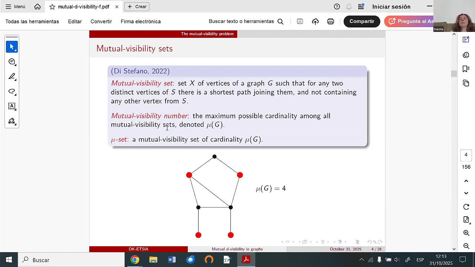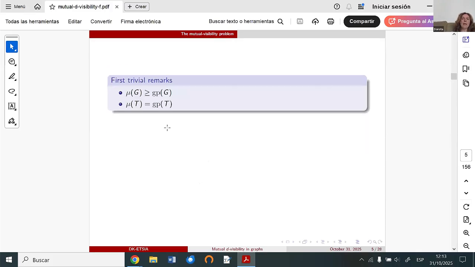So in some sense, we can think that they dominate this shortest path. They don't want to have more vertices from this mutual visibility set in this shortest path. Two is enough. And as I mentioned before, this concept in general is more related with distances in graphs.